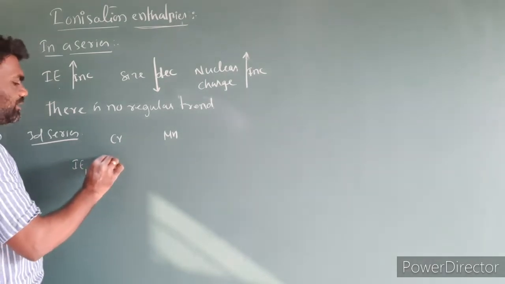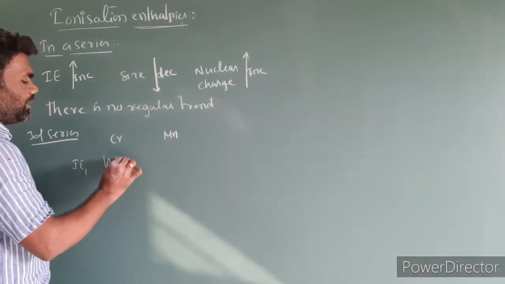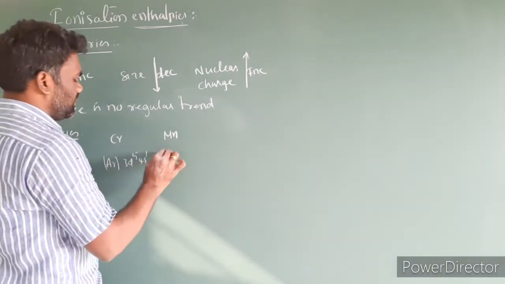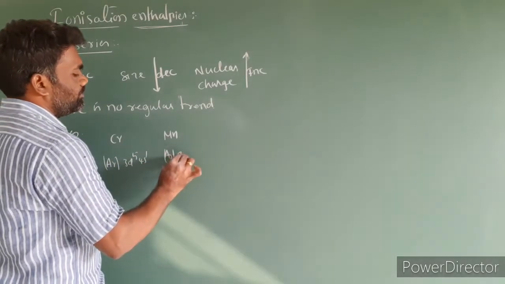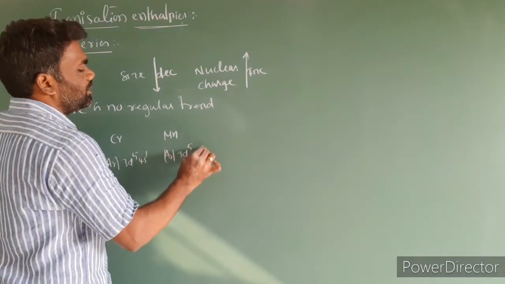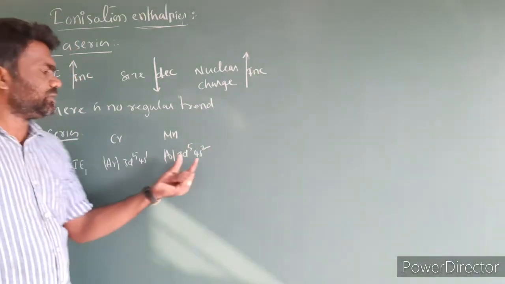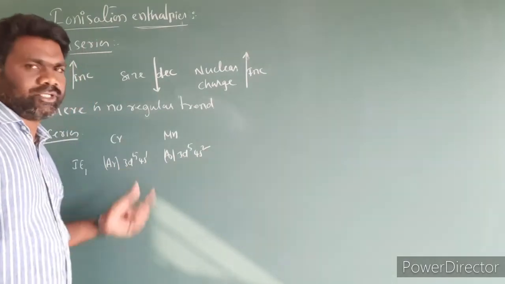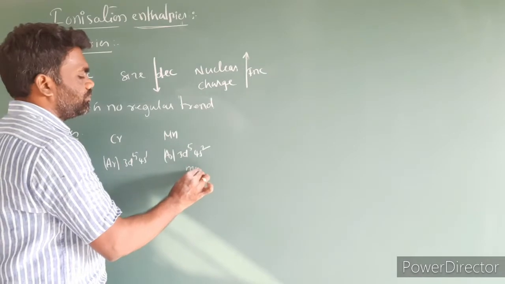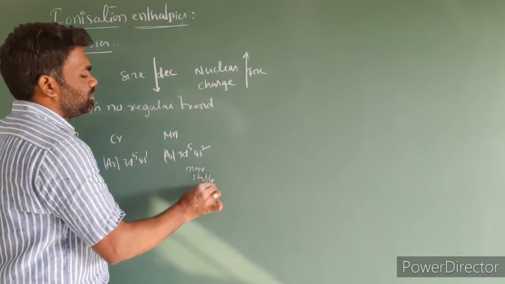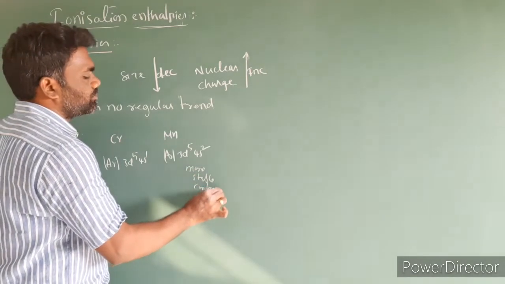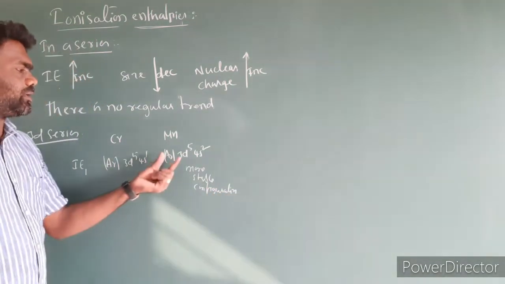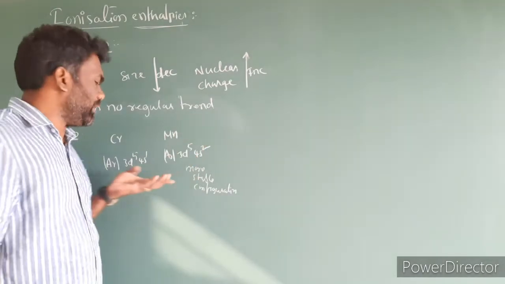First we have the electronic configuration of chromium, argon 3d5 4s1, and this configuration is argon 3d5 4s2 for manganese. So 3d5 4s2 is a more stable configuration compared to 3d5 4s1. So removing an electron from Mn requires more energy when compared to chromium.